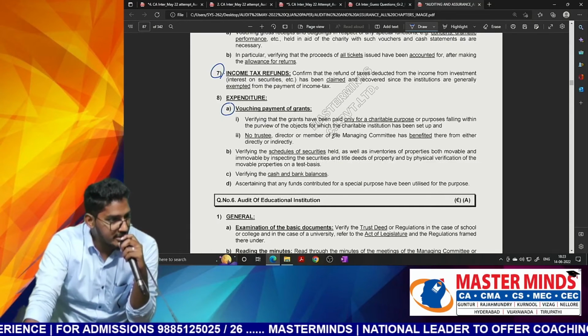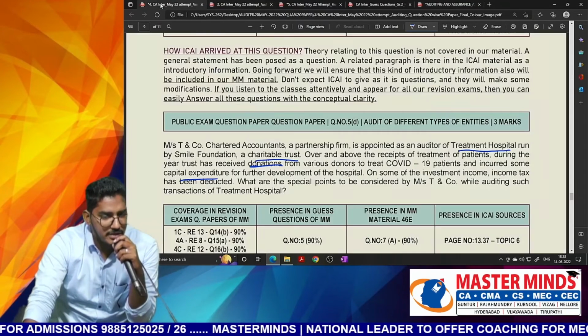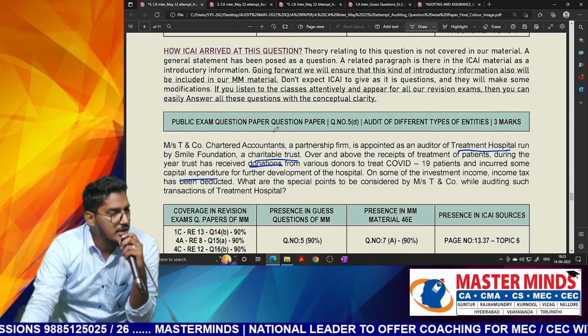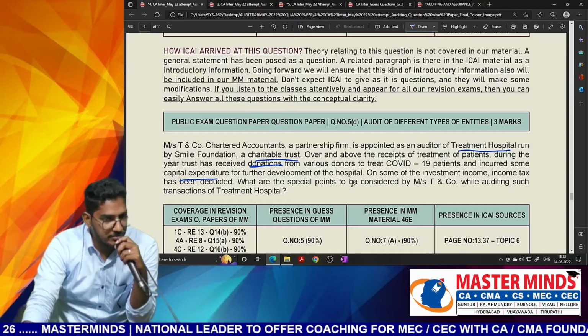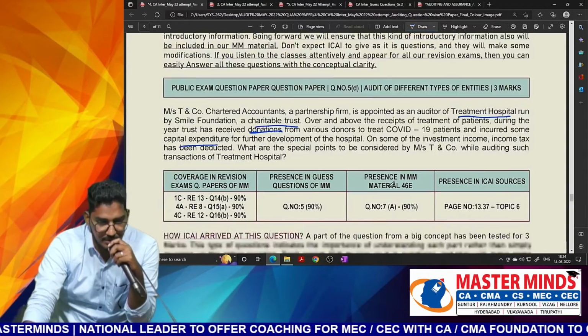So all the points are there in our material, but they have just given extra details, that's all. They are telling hospital run by a charitable institution, and these kind of items are there. What points you will try to keep in mind while conducting the audit. Straightforward question from our material.